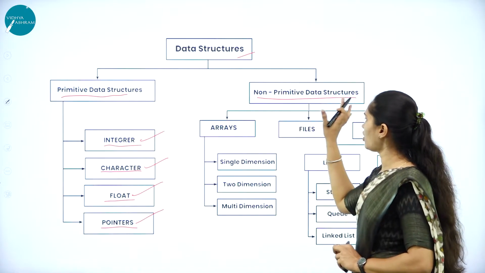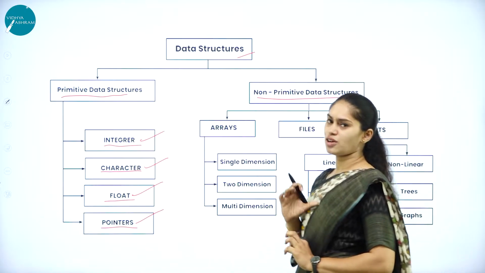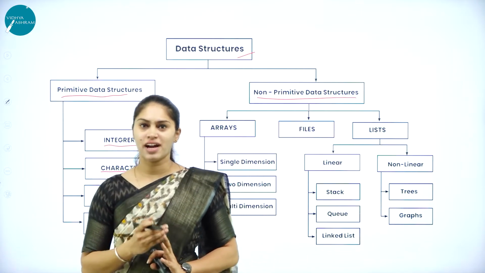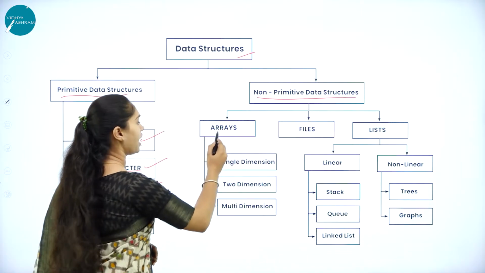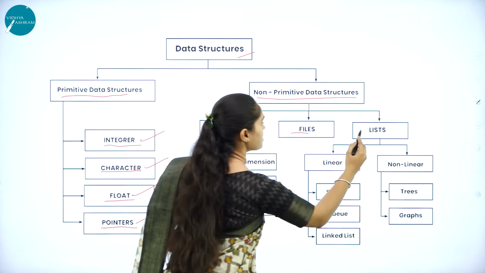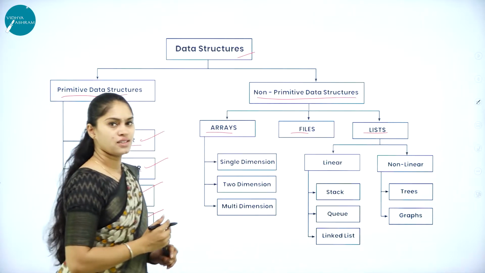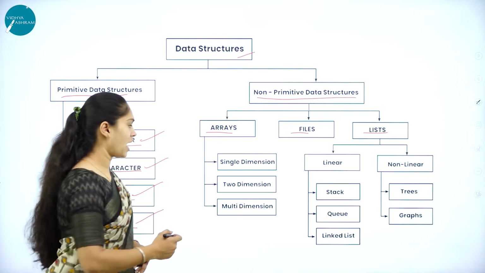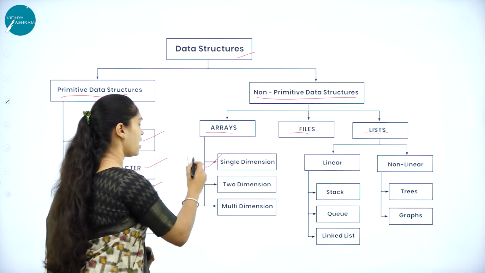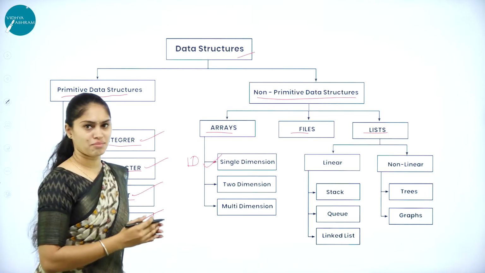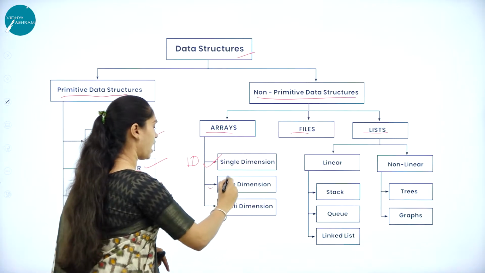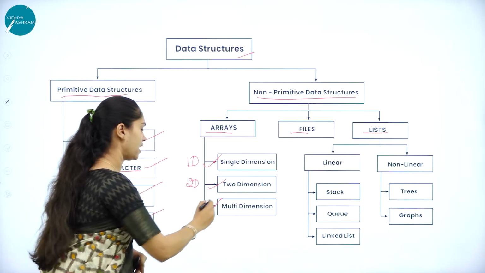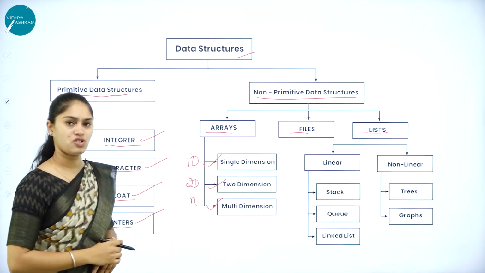Non-primitive data structure is again classified into three types: arrays, files and lists. When it comes to arrays, we have single dimension, which I can call a one-dimension array, then two dimension, that is 2D, and multi-dimension, that is n dimension.